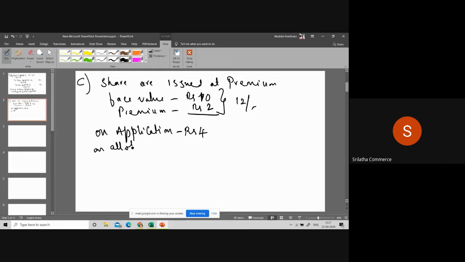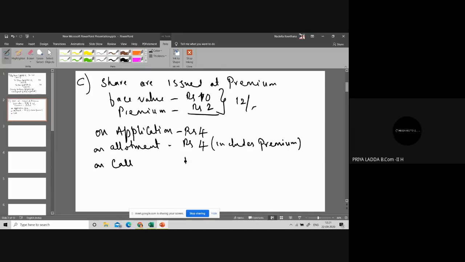On allotment, also rupees 4, but it includes premium, rupees 2. On call, final call, 4. Total how much you are getting? 12. Is it fully called up or partly called up? Fully called up.